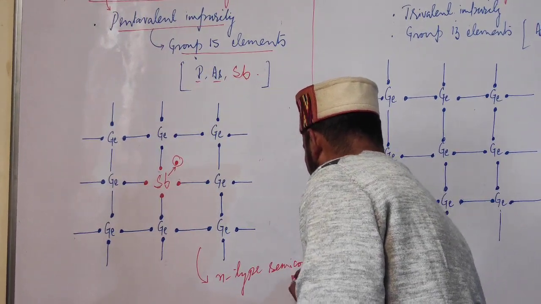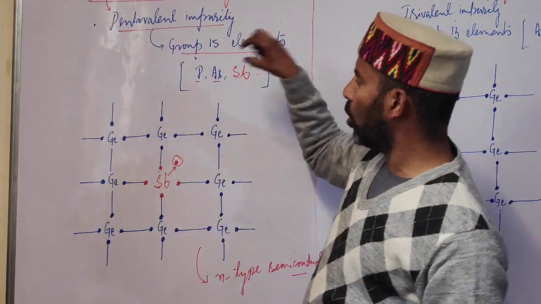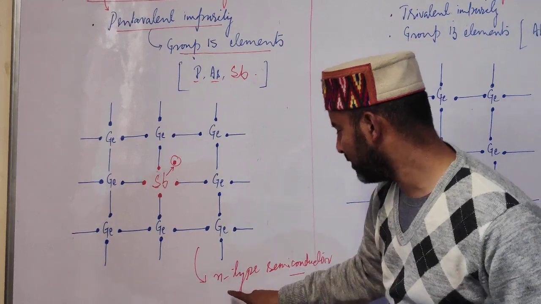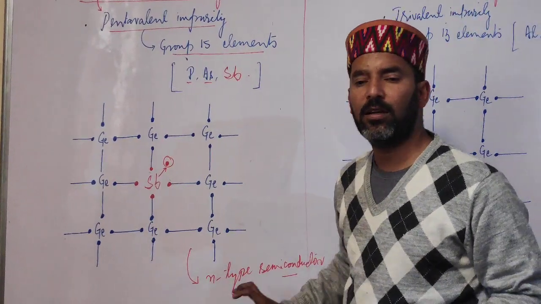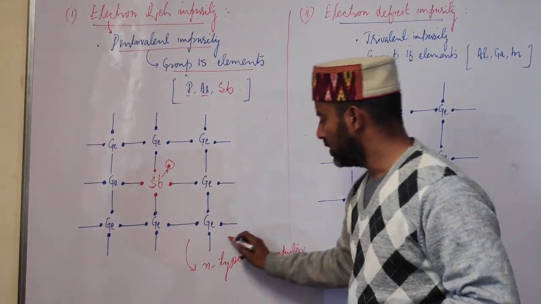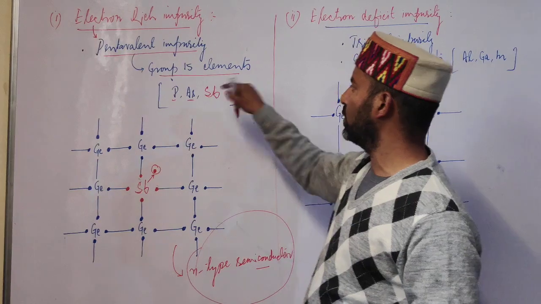This is a very important point, that whenever silicon or germanium are doped with a pentavalent impurity, we get n-type semiconductor.